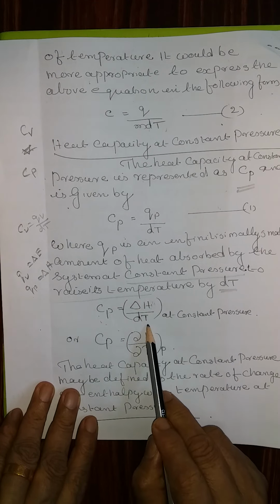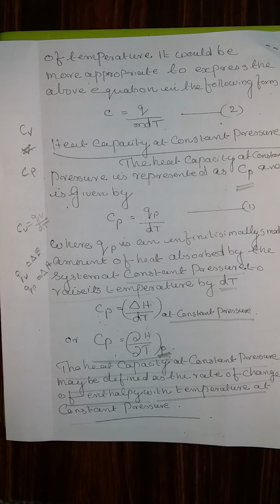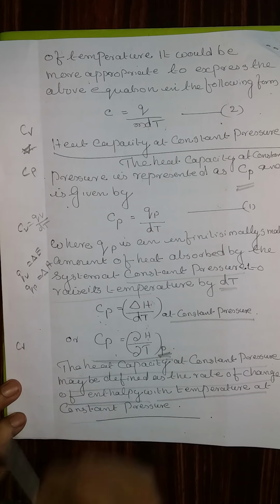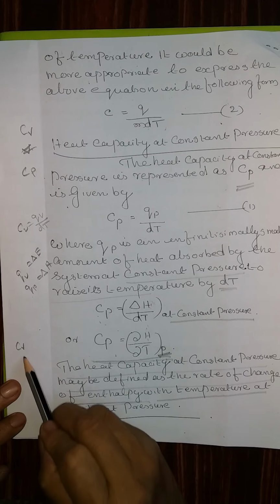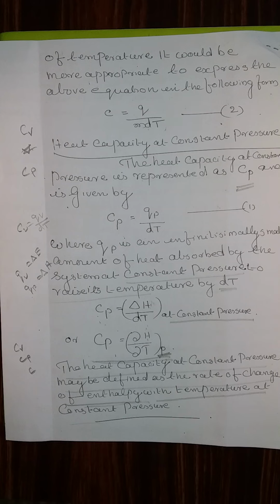The heat capacity at constant pressure may be defined as the rate of change of enthalpy dH, that is the change of enthalpy with the temperature at constant pressure. This is the representation of constant pressure. Study the derivation of heat capacity at constant volume, heat capacity at constant pressure, and simple heat capacity.